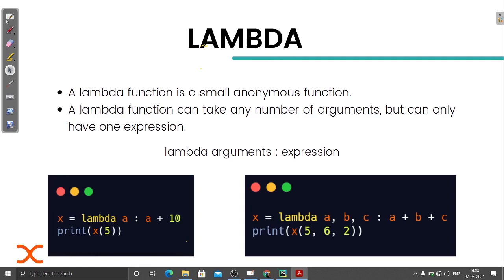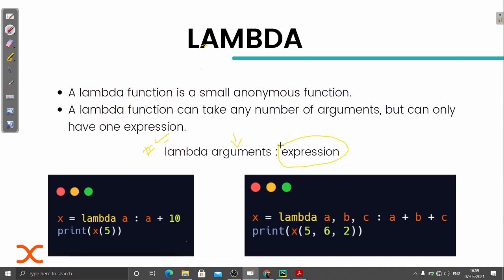Now, the last topic is lambda. This lambda expression is simply another way of defining a function. Lambda is just a small anonymous function. It can take any number of arguments but can only have one expression. The syntax is: first we write lambda, then the arguments that we need to pass, and then the expression, which simply means the code.